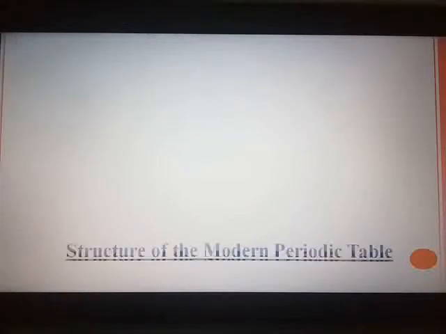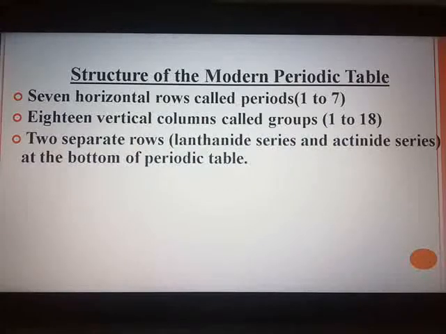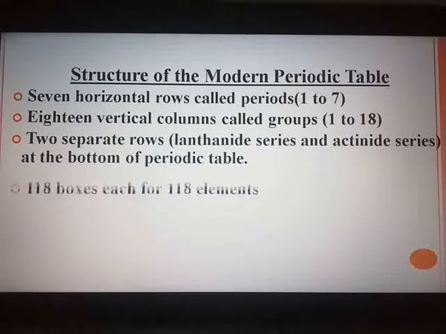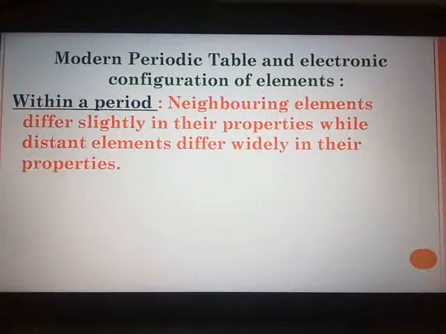Just now I told you that when you go from left to right within a period, the atomic number increases by 1 at a time and the number of valence electrons also increases. And as you start with the next period, the shells also start increasing.